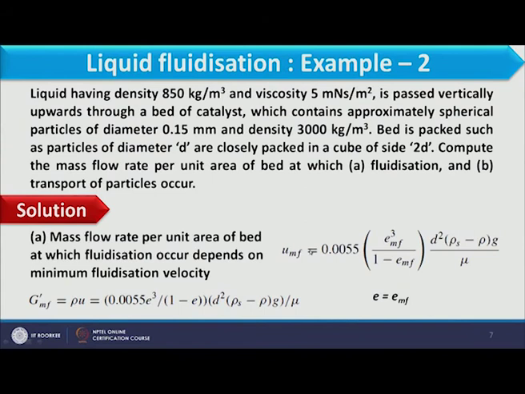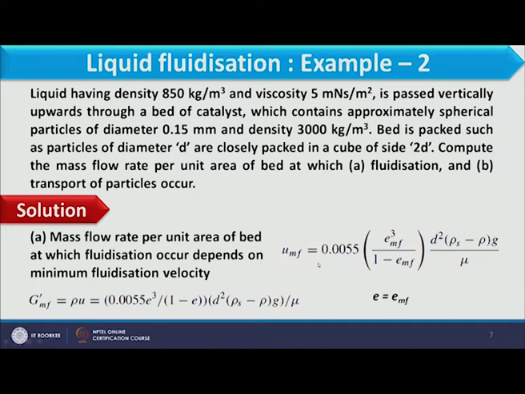So, let us start the calculation. First of all we have to calculate minimum fluidizing velocity, and as here we are having a spherical particle and the diameter of particles is very small, that is 0.15 mm. As it is a very fine particle, the Karman-Kozeny equation will be applicable over here. So, here we can assume laminar flow.